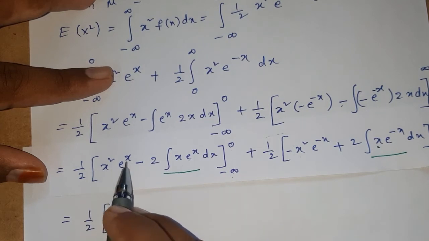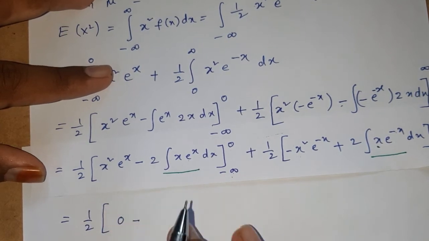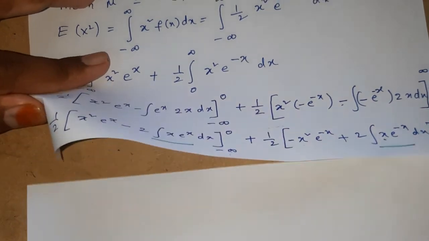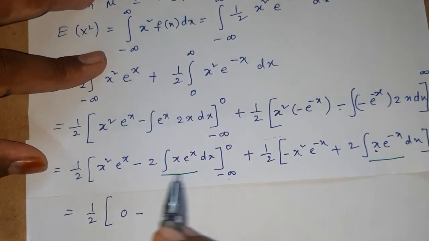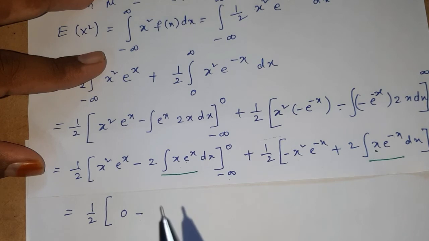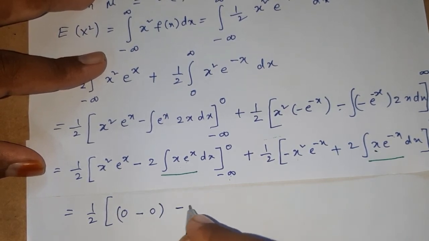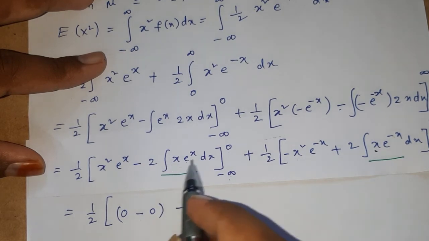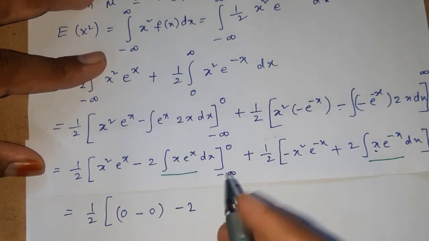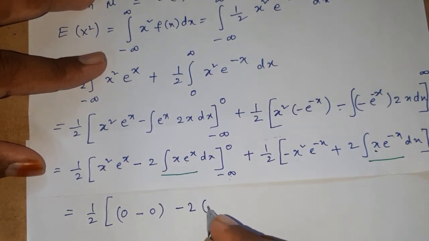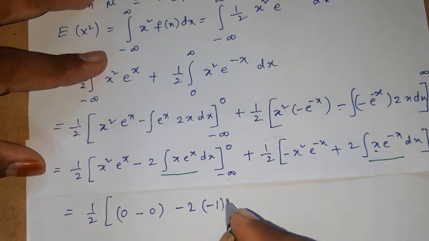Okay, as x approaches minus infinity, limit of x square e power of x value is also 0. Minus 2 into its value, within the limits minus infinity to 0, its value is minus 1.